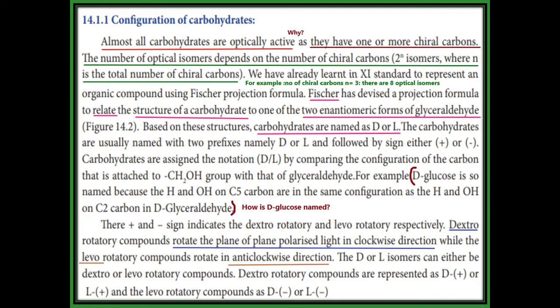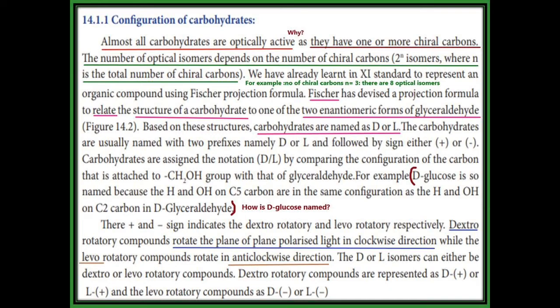Now in Fischer projection, as we already saw in the previous slide, there are two enantiomeric forms, capital D and capital L. It is based on glyceraldehyde. In glyceraldehyde, there are two types: D-glyceraldehyde and L-glyceraldehyde. In D-glyceraldehyde, the OH group on the chiral carbon is present on the right hand side. In the same way in glucose, the OH group on the fifth carbon is present on the right hand side, so the glucose is named D-glucose.